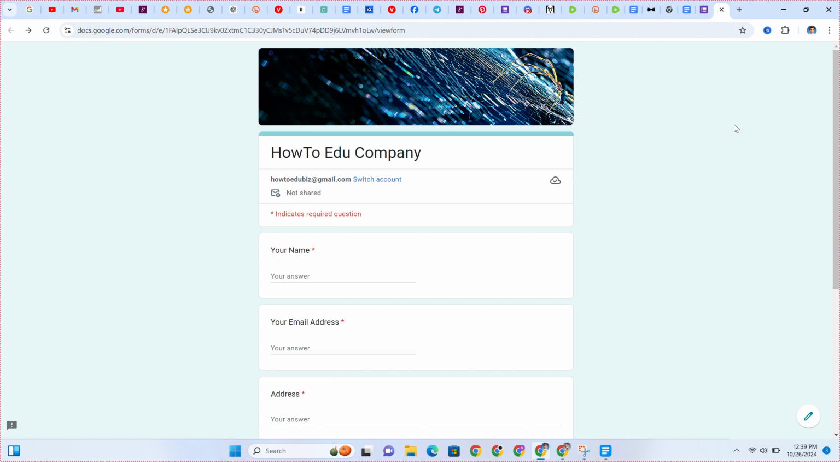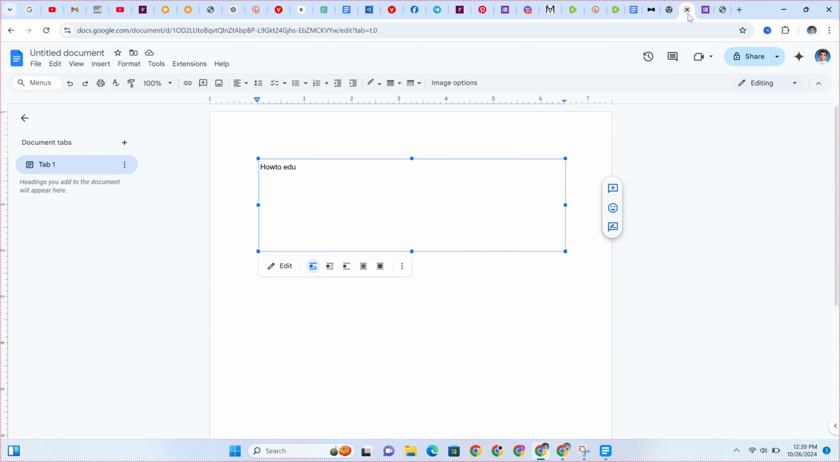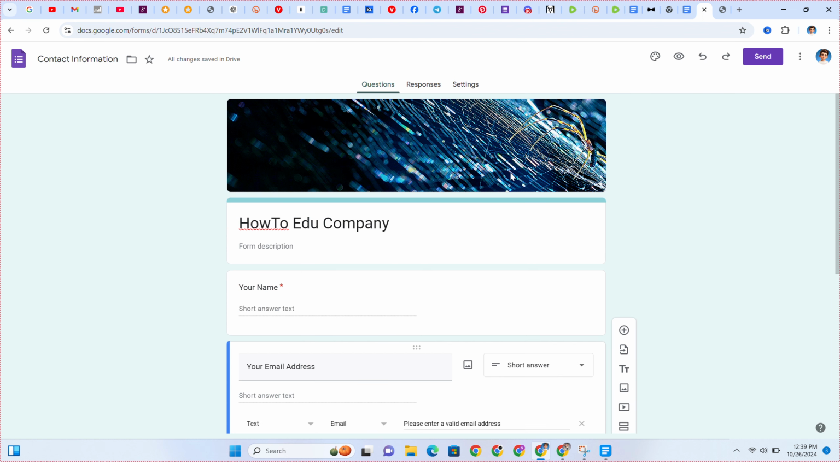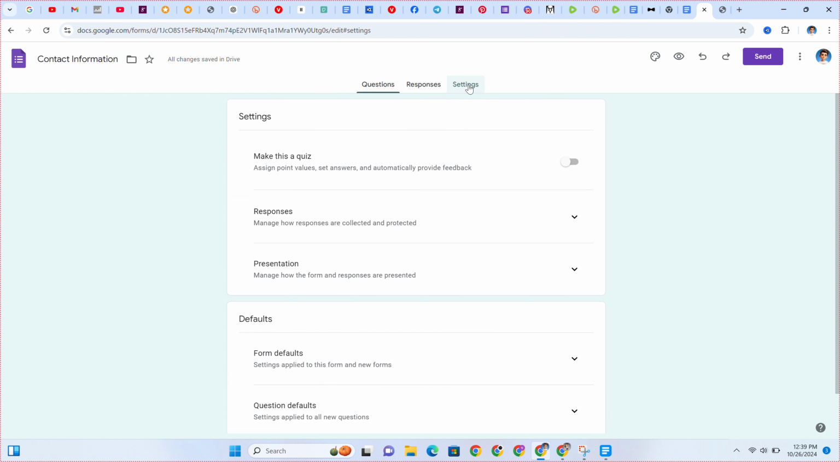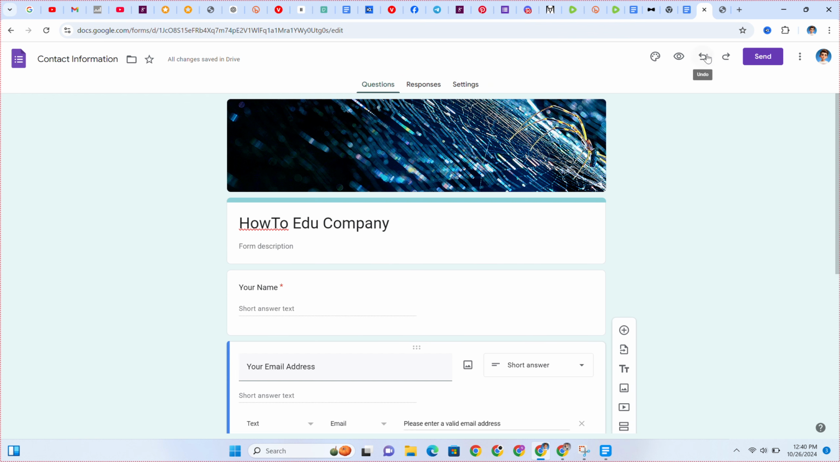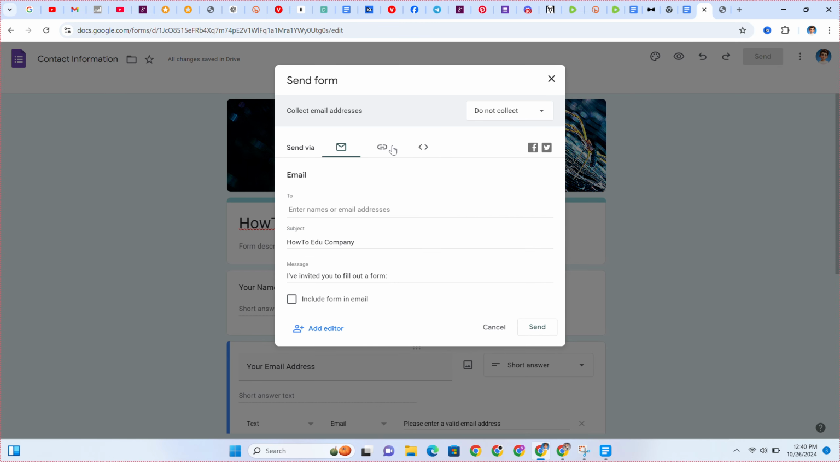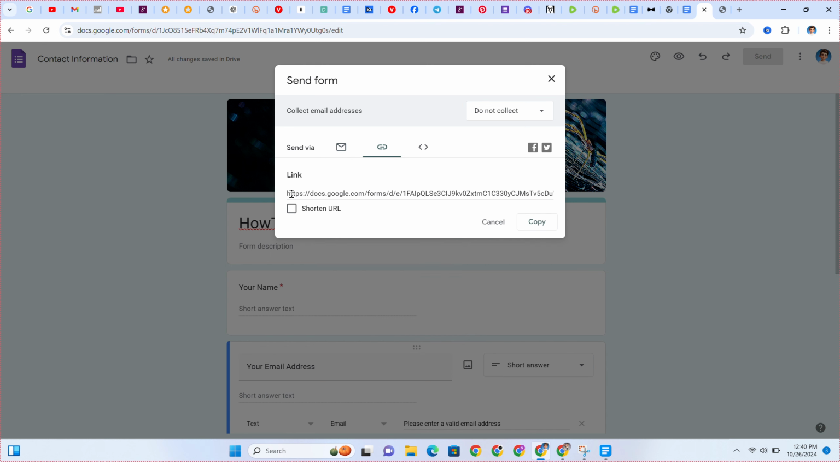If you want to make this shareable, what you need to do, you head over to this. If you want to make this shareable, you click on this Send, then you click on this icon. So this is the link of this Google form I just created. You can come on here and copy this and share it to your family and friends.